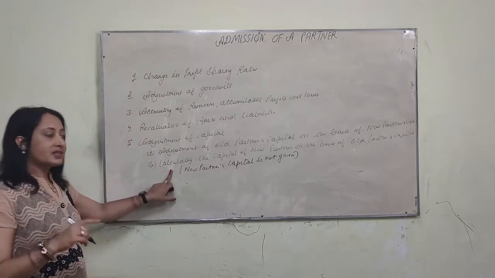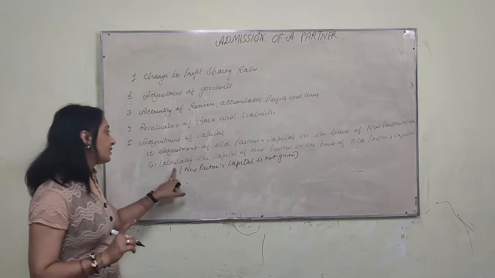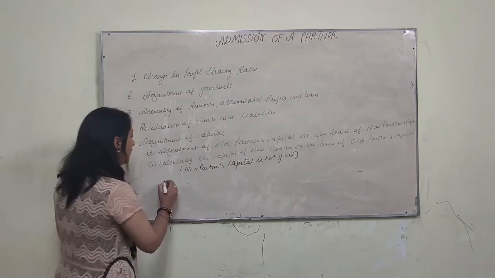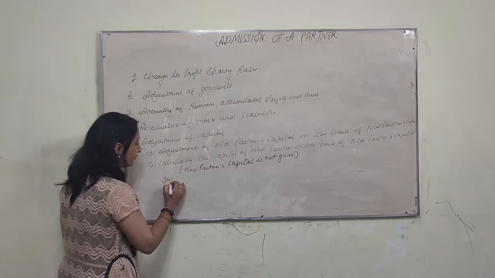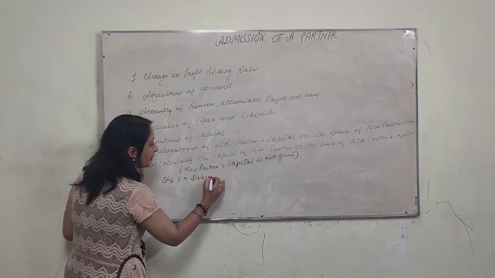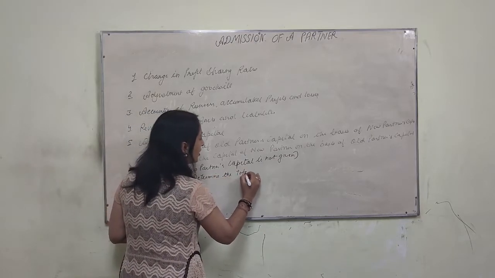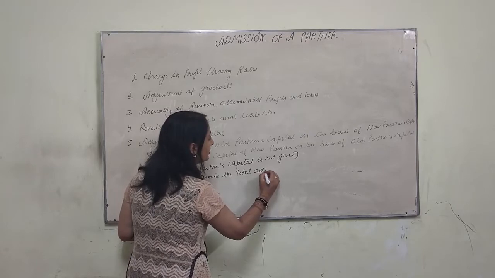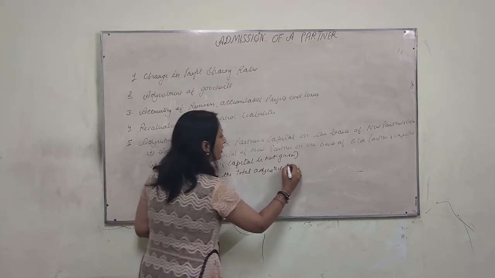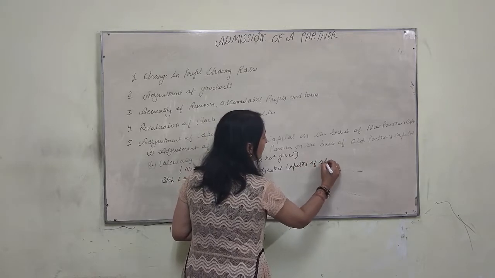Now there are three steps to calculate the capital of the new partner. Step 1, determine the total adjusted capital of all partners.